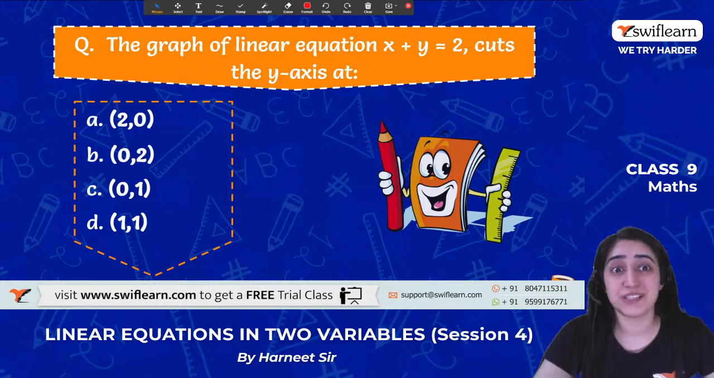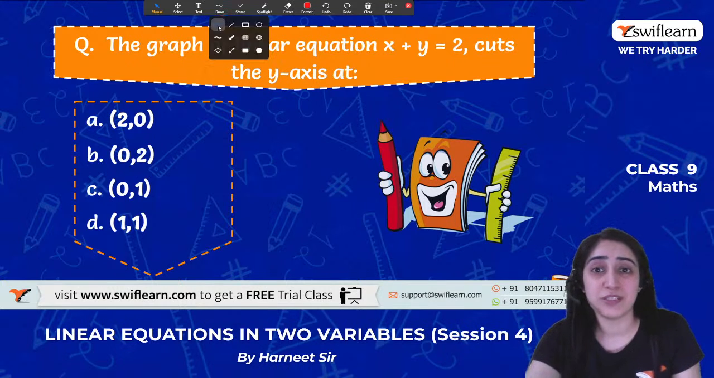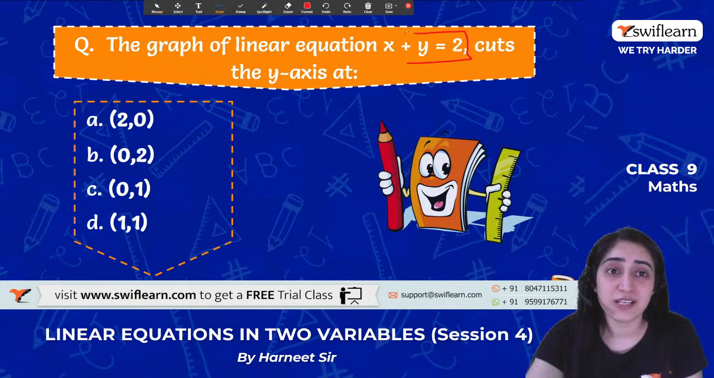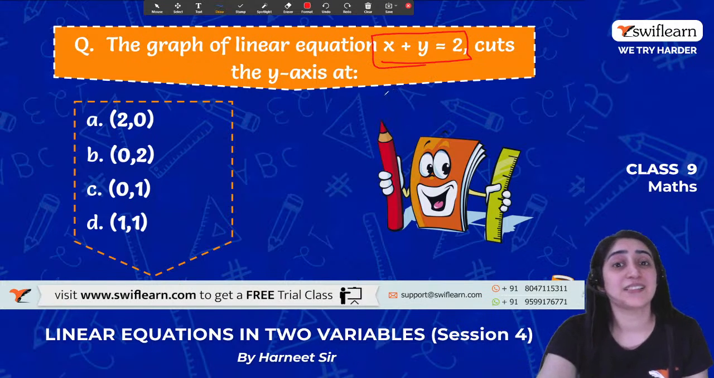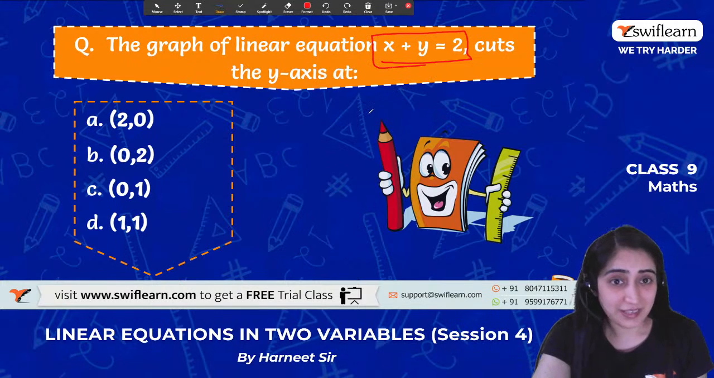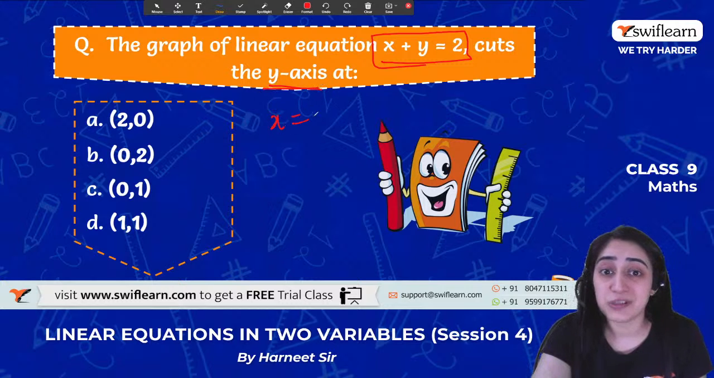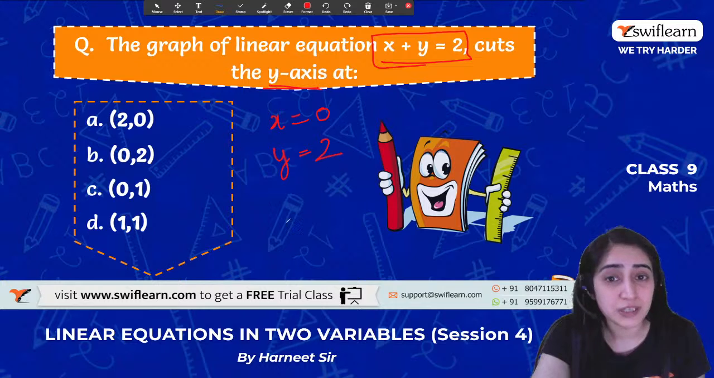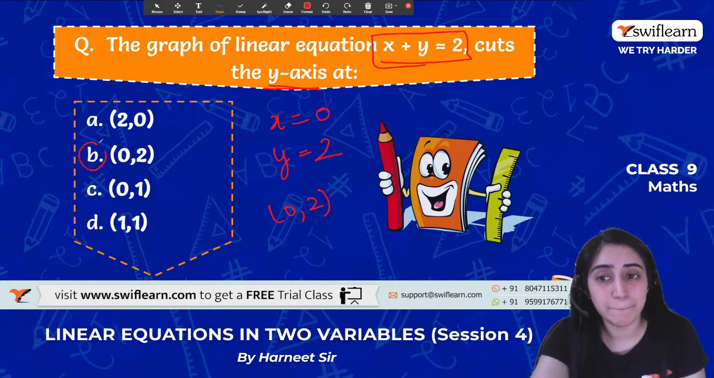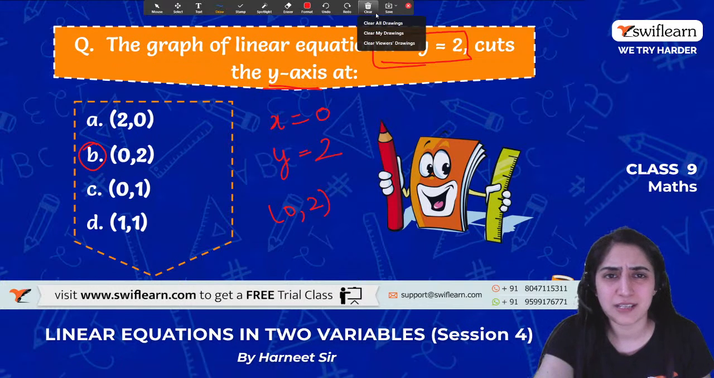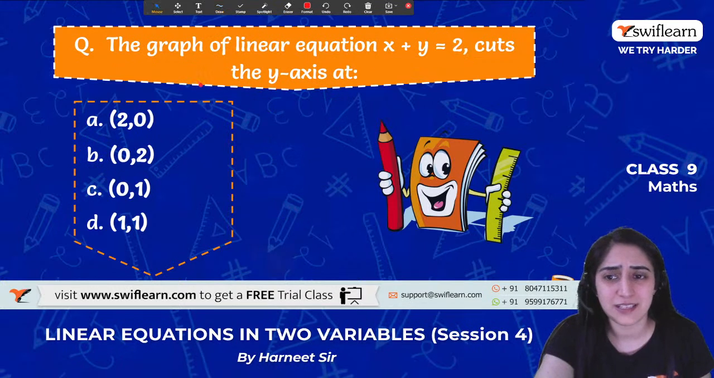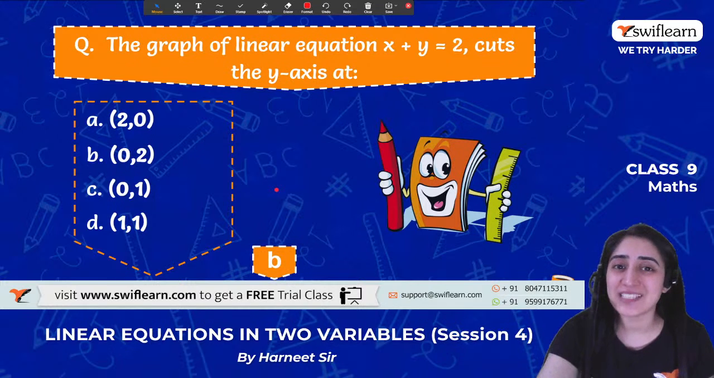Yes, the equation is x plus y is equal to 2. So this equation cuts the y-axis at which point? Now remember when I said that y-axis means x is equal to 0. So putting that in the equation, I can simply get y is equal to 2. So the coordinate will be (0, 2). So which one is that? B. So let's see, are we getting the right answer or is there some error? See, B is the right answer.